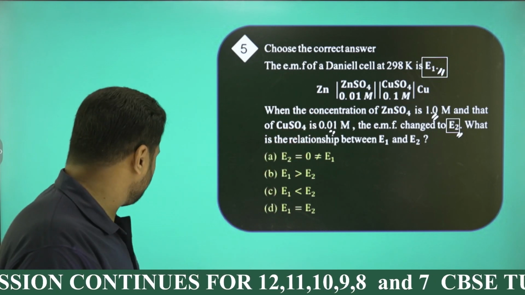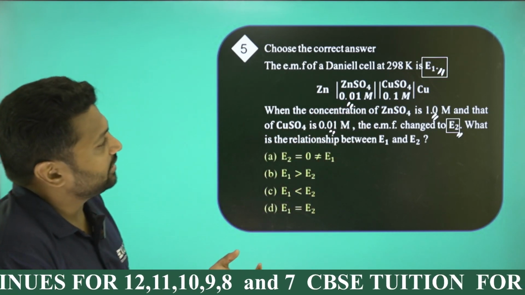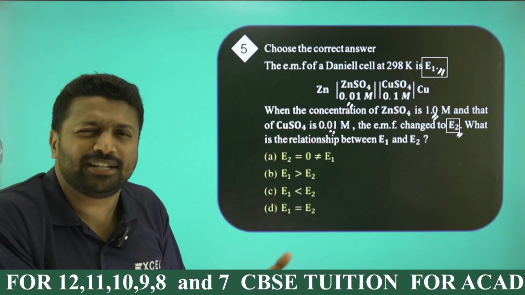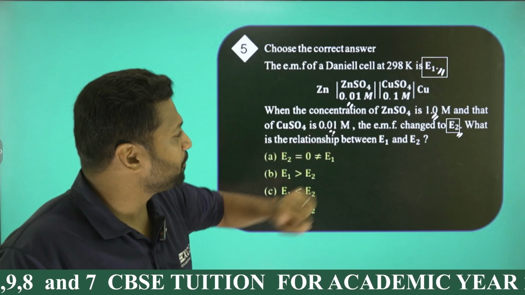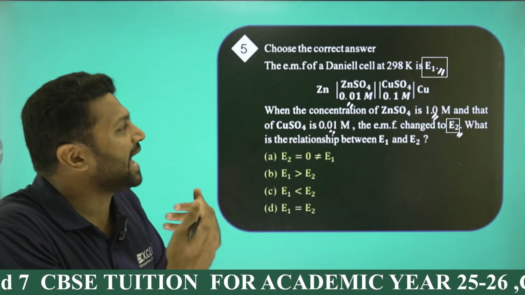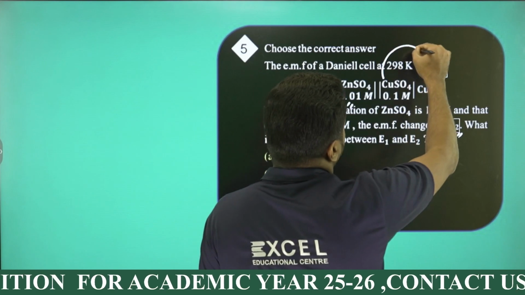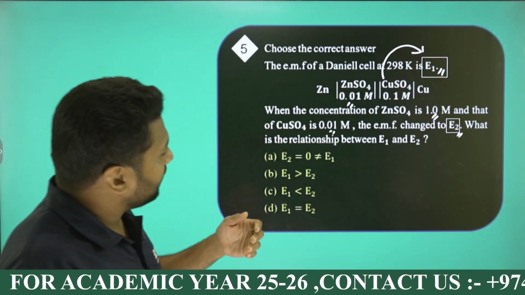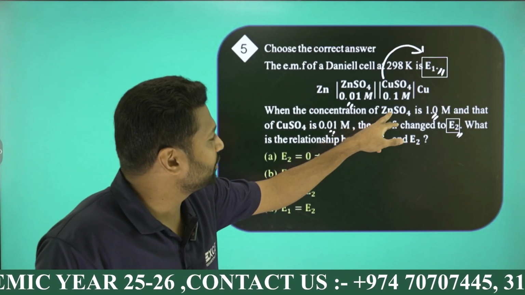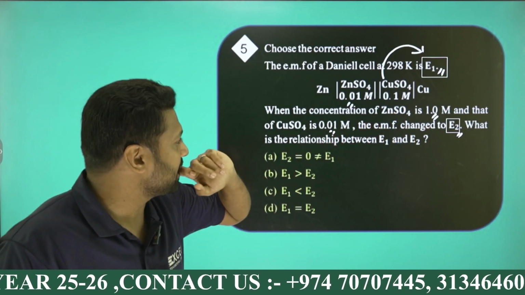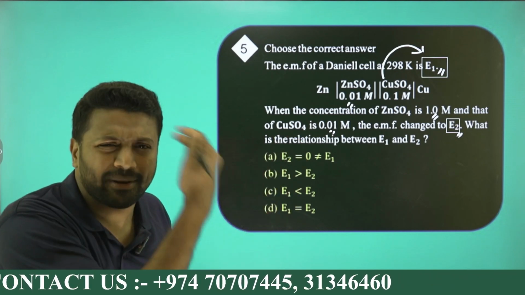Zn bar, ZnSO4, 0.01 molar. So initially the concentration of Zn2+ ions was 0.01 molar, and copper sulfate was 0.1 molar. It has a cell potential of E1. The EMF changes into E2 when the concentration of ZnSO4 is 1 molar and that of copper sulfate is 0.01. Let's try. It's called the Nernst equation. Apply the Nernst equation.